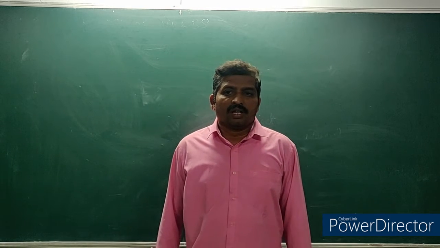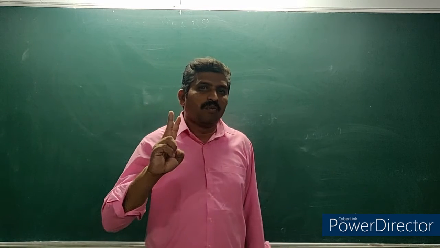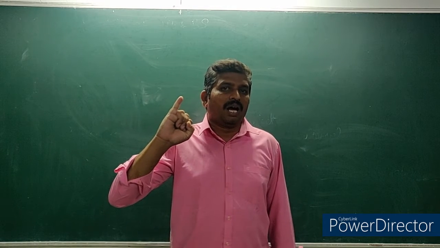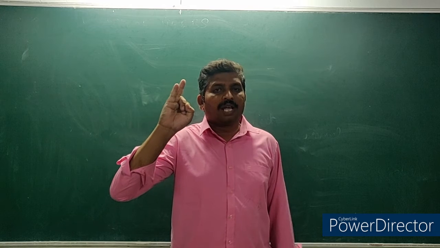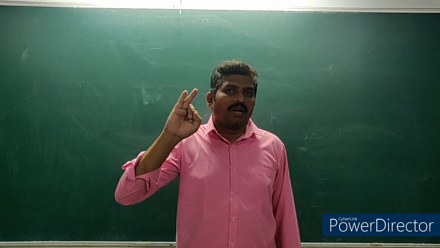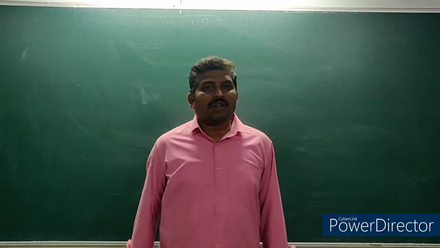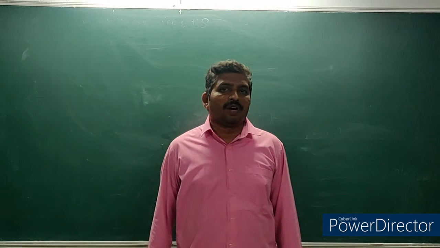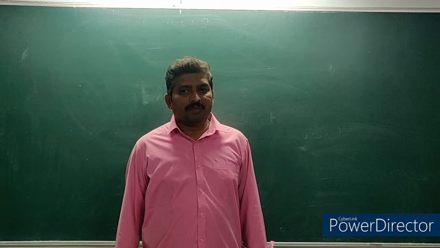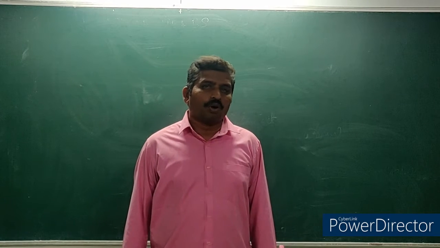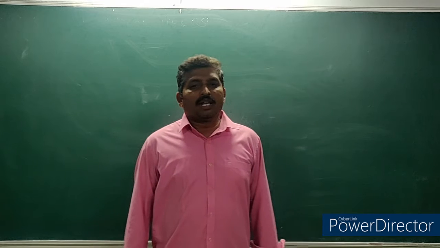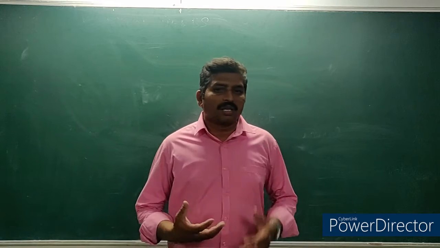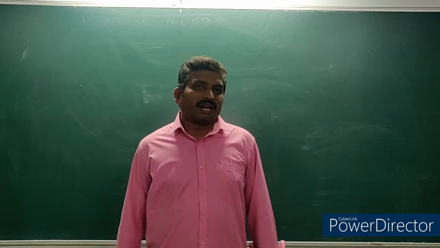So far we have learned the kinds of verbs in two forms: main verbs and auxiliary or helping verbs, and second, finite and non-finite verbs. Auxiliary verbs are again of two types, namely primary auxiliary verb and modal auxiliary verb. I hope no confusion so far. My dear students, I just want to give some more examples for finite and non-finite verbs.